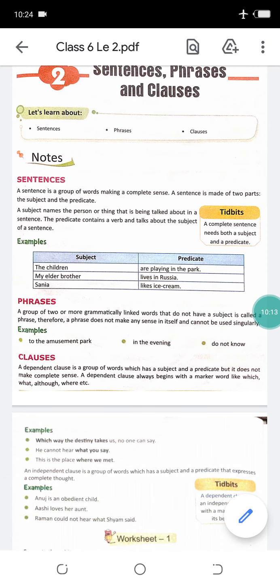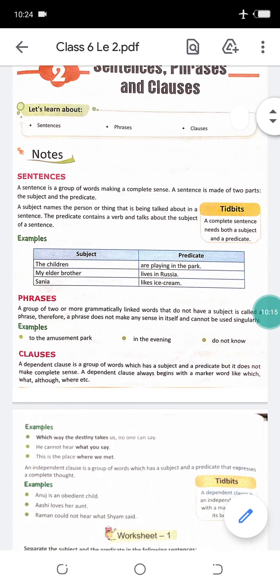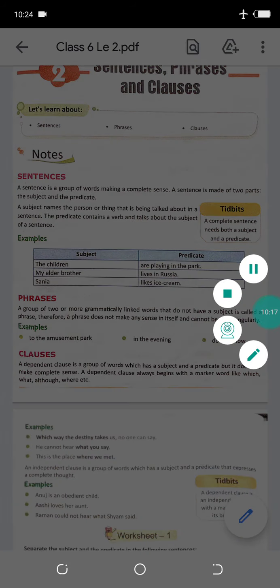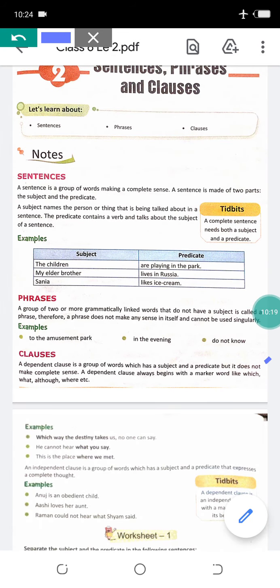You can see also here, a dependent clause is a group of words which has a subject and predicate, but it does not make complete sense. A dependent clause always begins with a marker word like which, what, although, where. Means they will start with a conjunction. Which way the destiny takes us? No one can say. No one can say is independent. And which way the destiny takes us is dependent.